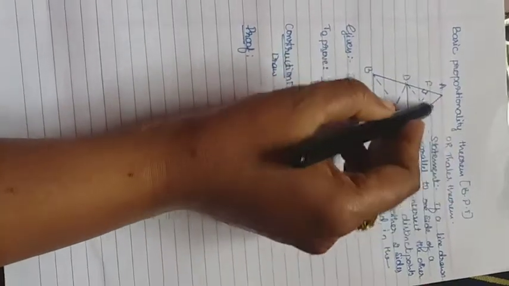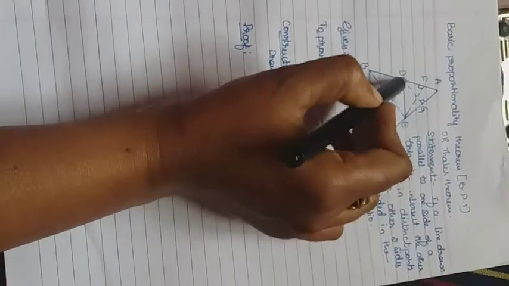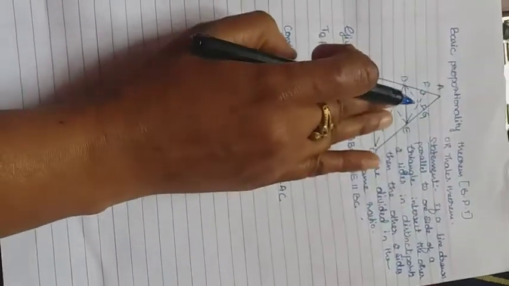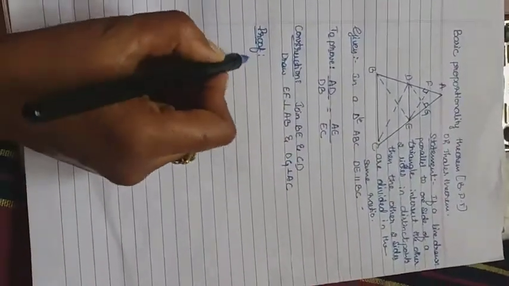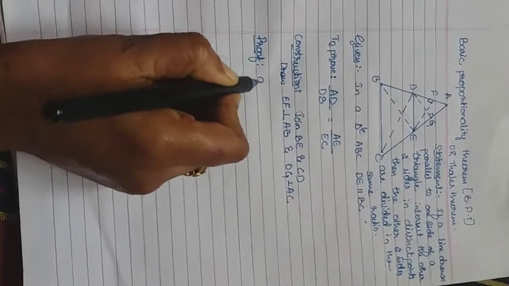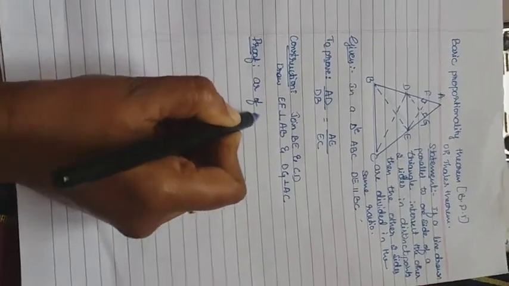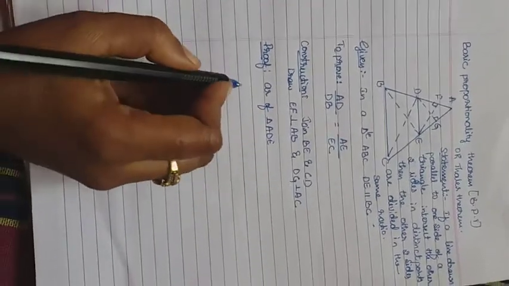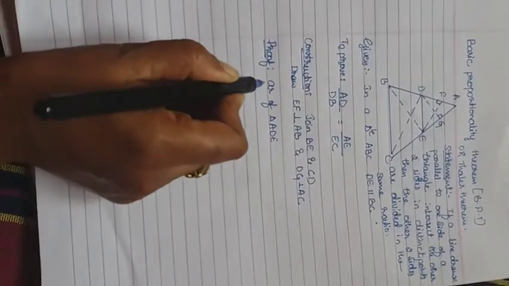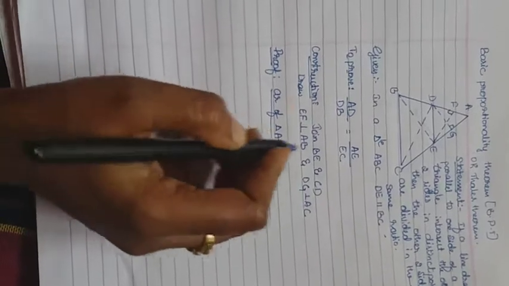Keep in mind, first take it off, I mean ADE, and then for the next, the second one, we go for the second. First we have to take the area of triangle ADE, this is the first I told, divided by the area of triangle